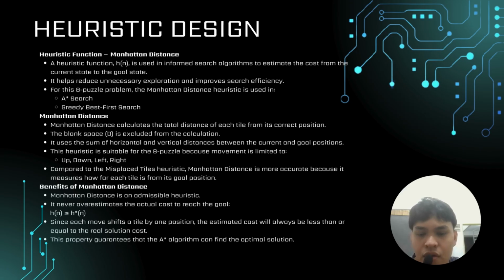For the heuristic design, now let's look at the brain of our informed search, the heuristic function, h(n). In artificial intelligence, a heuristic is an informed guess that estimates the cost from our current position to the goal. By using this, we prevent the algorithm from wasting time exploring unrelated paths, which significantly improves our search efficiency.